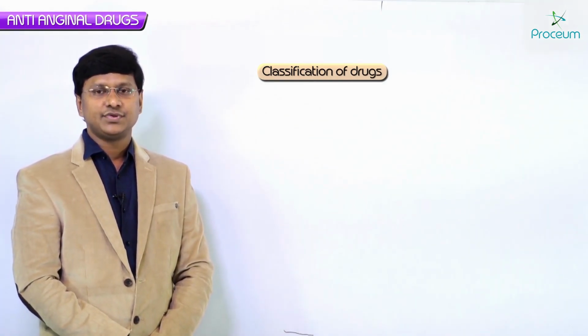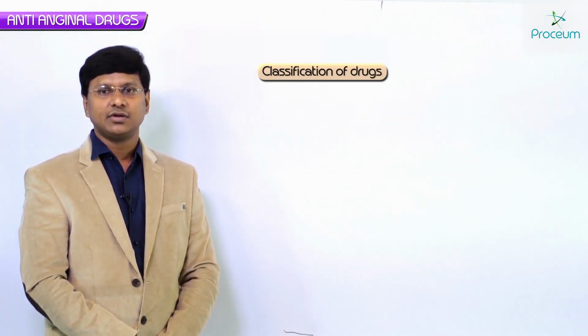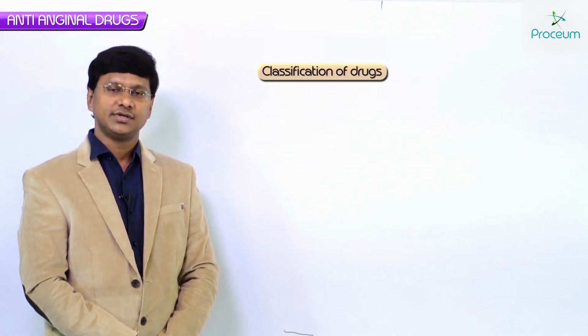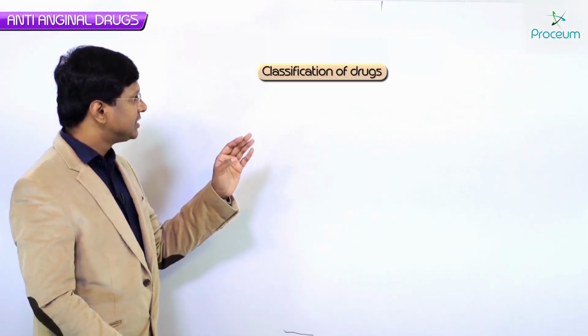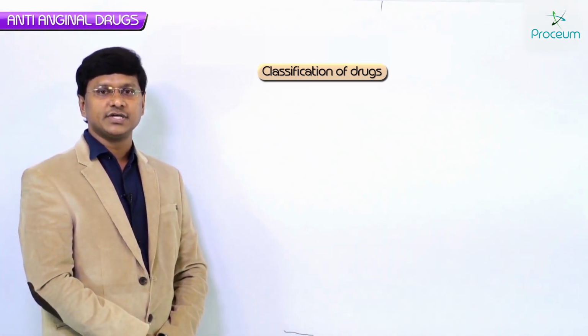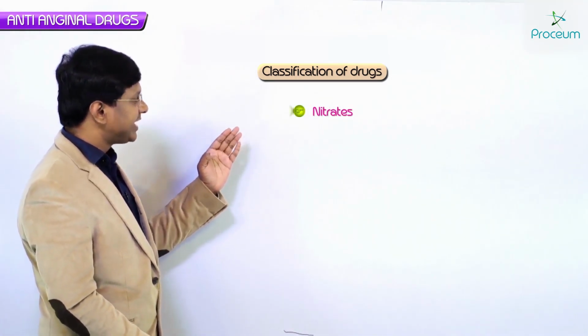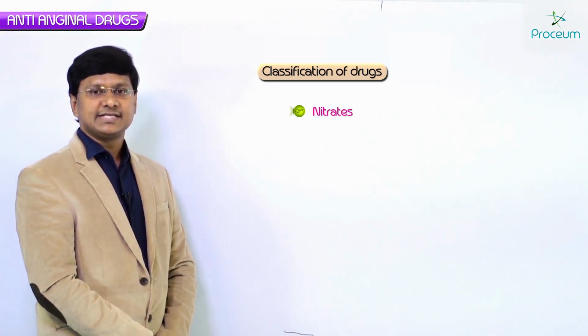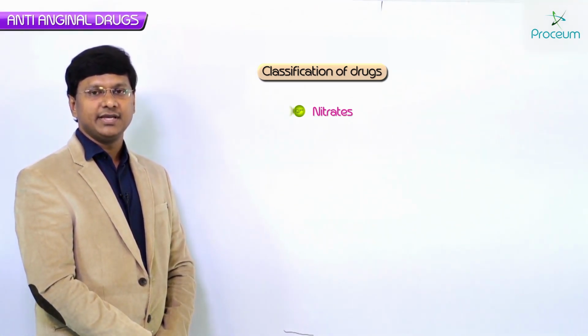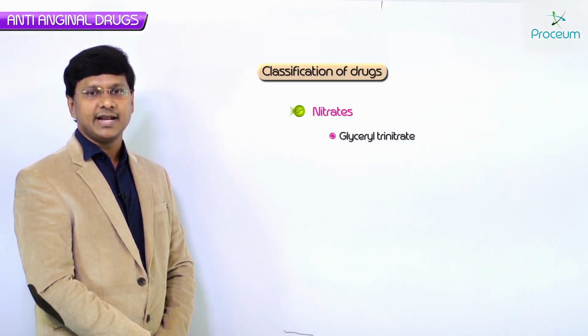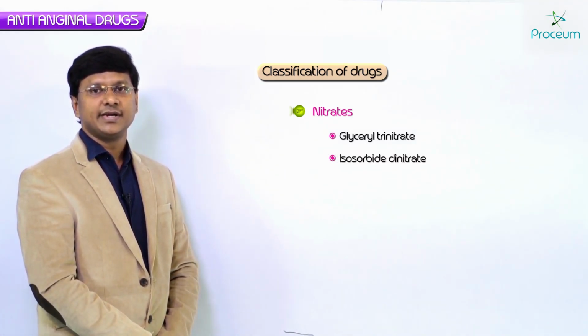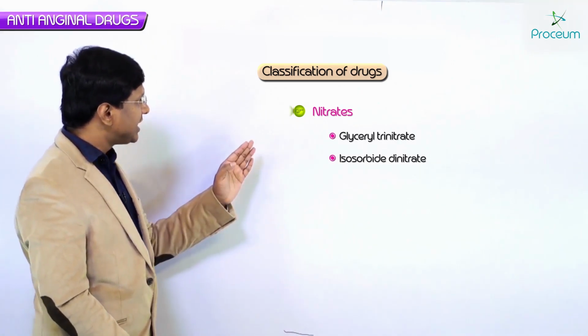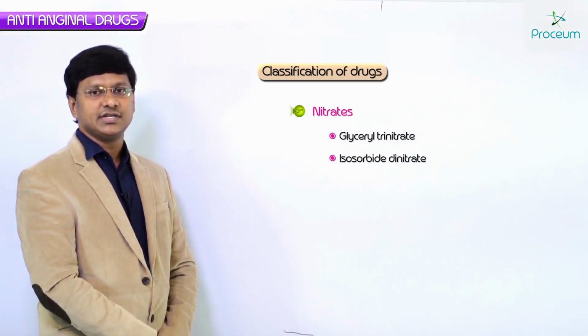So first I will give you the classification, and later on I will move on to the discussion of the individual drugs. Now first, if you take the classification of the drugs, we have nitrates. The examples of the nitrates include mainly glyceryl trinitrate as well as isosorbide dinitrate. So nitrates are anti-anginal drugs.